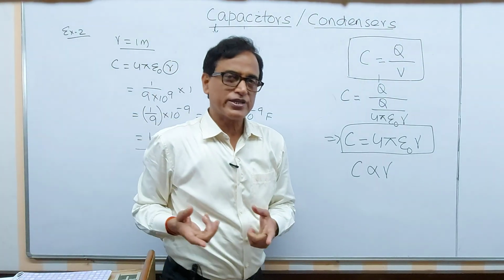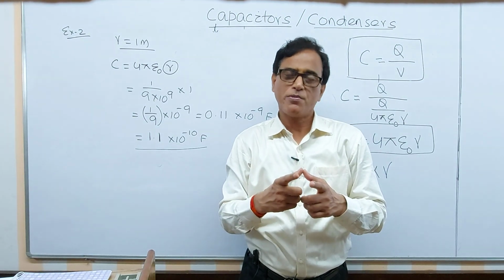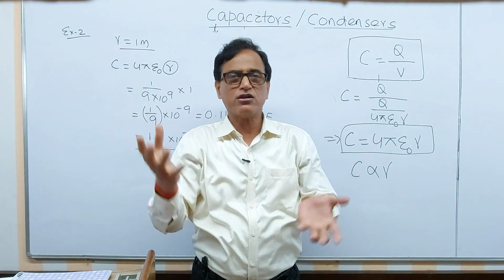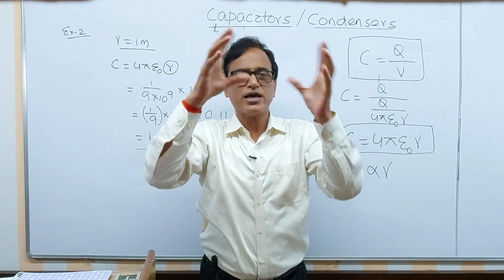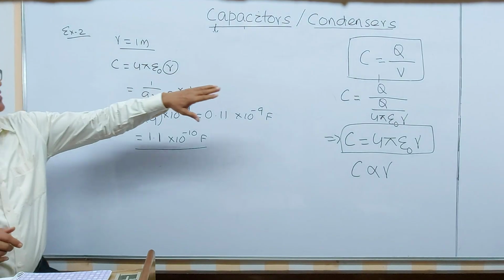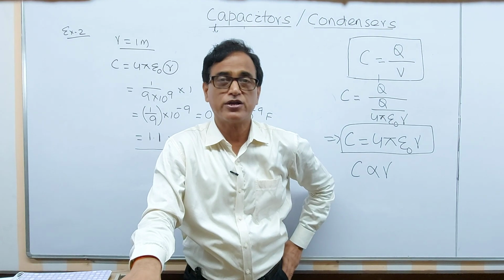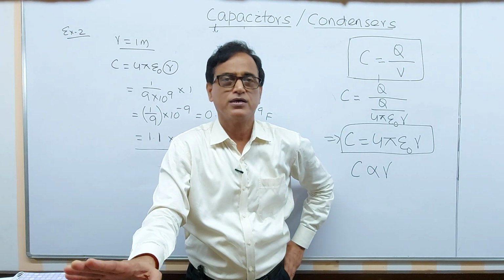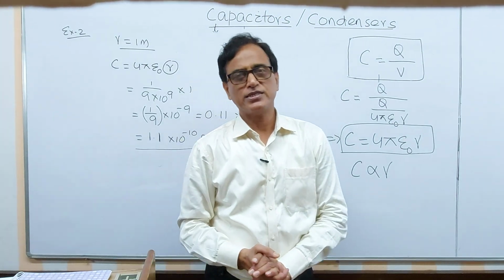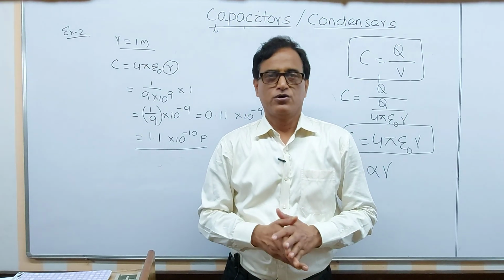That means if you take a spherical conductor of radius 1 meter, you may be asked these questions, answer you can remember. It is a standard result. These two you should remember. For 1 meter, this is the answer. For a conductor like earth, the capacitance is approximately 711 microfarad. With this, we will calculate the capacitance of a parallel plate capacitor, which may be asked as a long question. Okay, we can stop here.